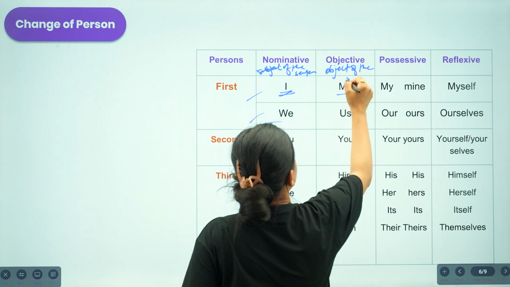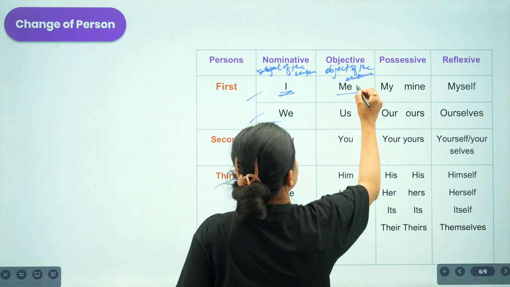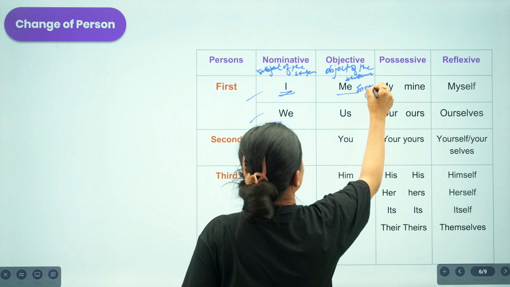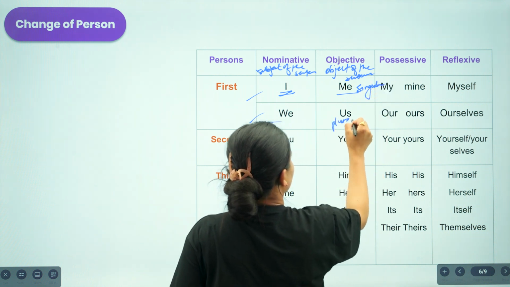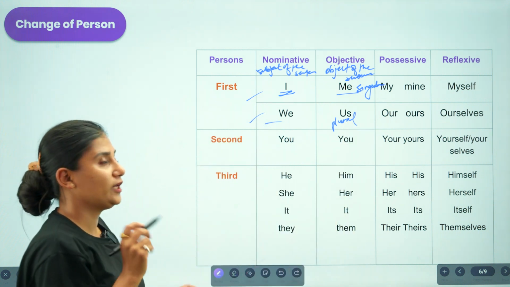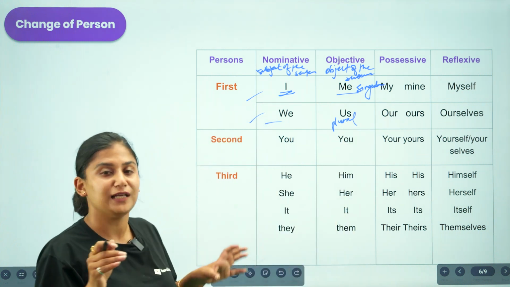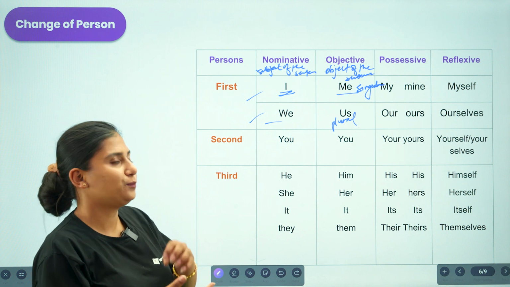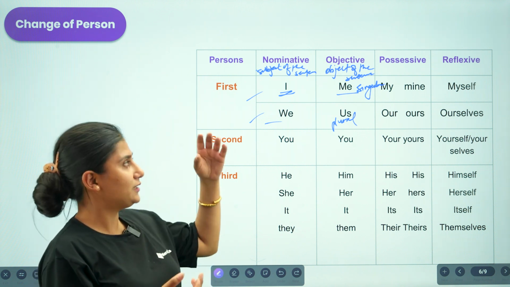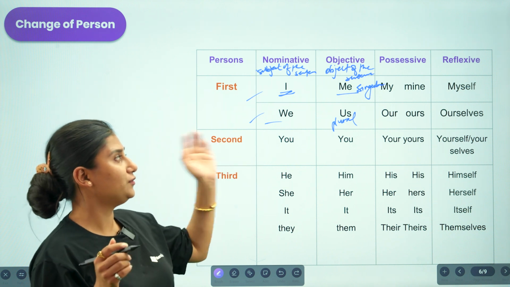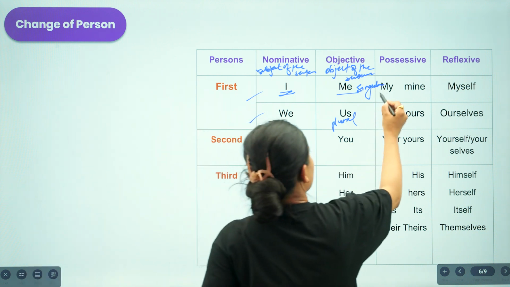Object of the sentence. This in a singular form and this in a plural form. So moreover, whenever we are talking about the ideas, that is, if you are particularly focusing on that something belongs to us, if you are saying those ideas, then we are supposed to use my as well as mine.